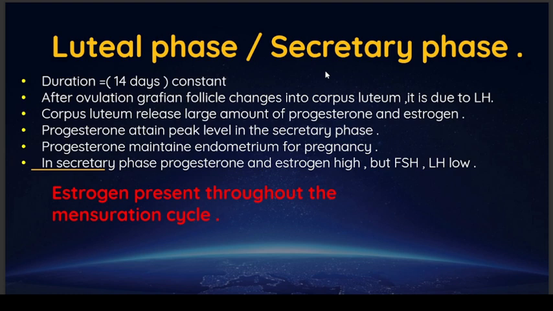The corpus luteum releases a large amount of progesterone and estrogen for the thickening of the endometrium. Progesterone attains peak level in this secretory phase. Progesterone maintains the endometrium for pregnancy. In the secretory phase, progesterone and estrogen are high, but FSH and LH are low. It is like the opposite of the proliferative phase. The most important concept is that estrogen is present throughout the menstrual cycle.